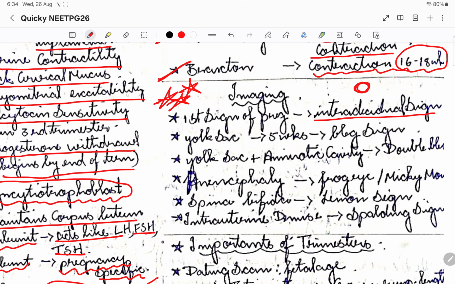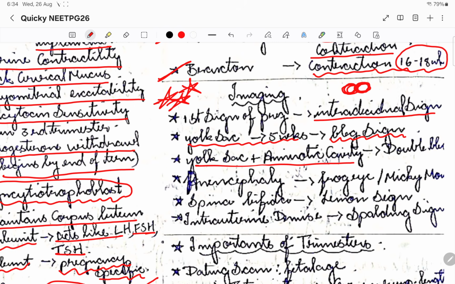Then coming to yolk sac, around the 5th week it looks like a bleb. Okay, so a bleb sign will be there. This is the yolk sac that is present. Okay, if there is a yolk sac plus the amniotic cavity that is being formed, it is going to look like a double bleb. Okay, so two blebs will be there, so this looks like a double bleb, right?